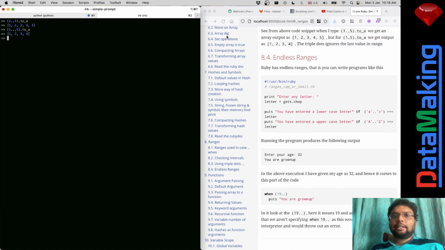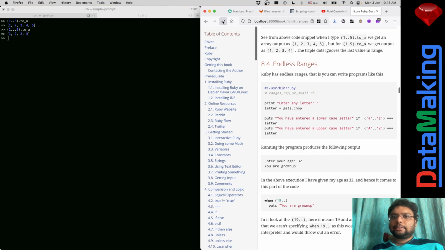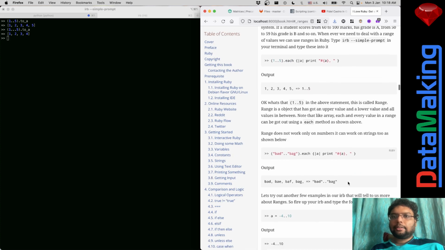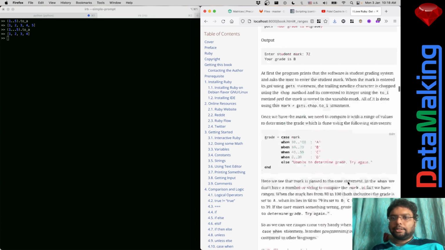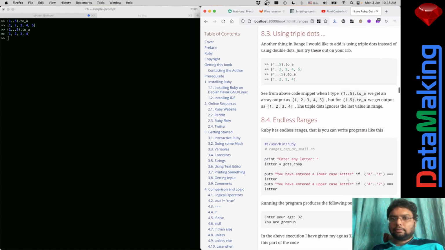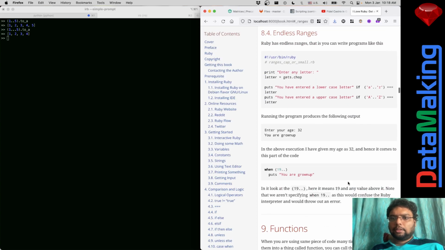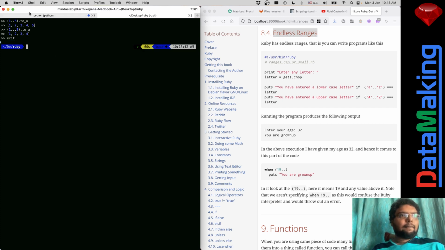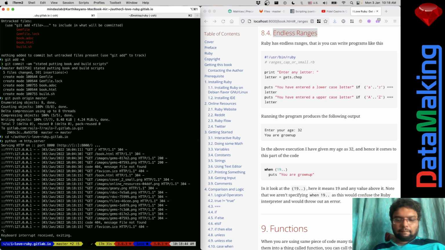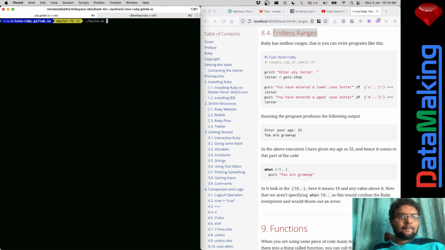And endless ranges. Why is it coming like this? This shouldn't be an endless range. I even changed the code. Wait a second. I think I need to build my book, and after building, I need to push it.